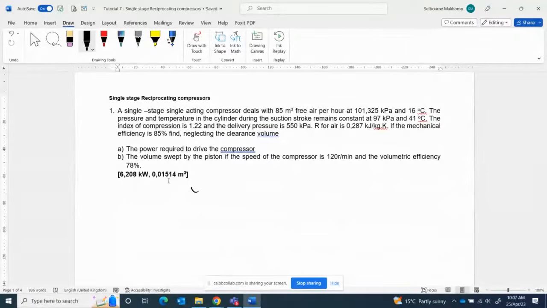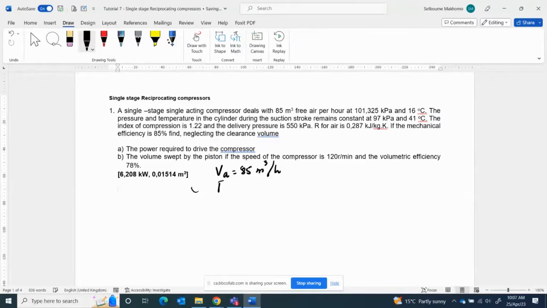So it deals with 85 cubic meters of free air per hour. So the atmospheric volume, VA, we say is 85 cubic meters per hour at atmospheric conditions.